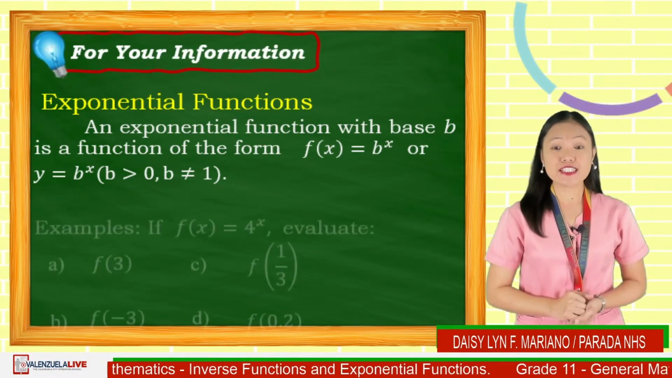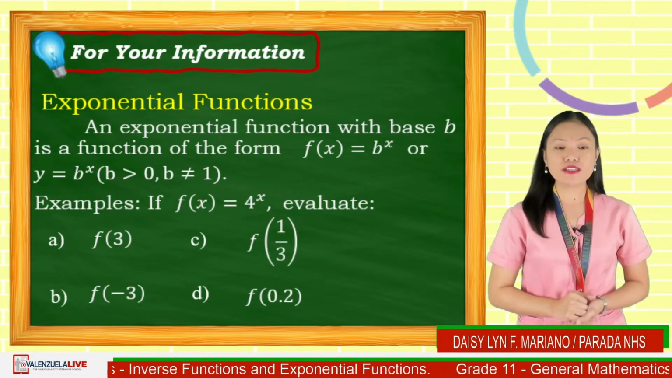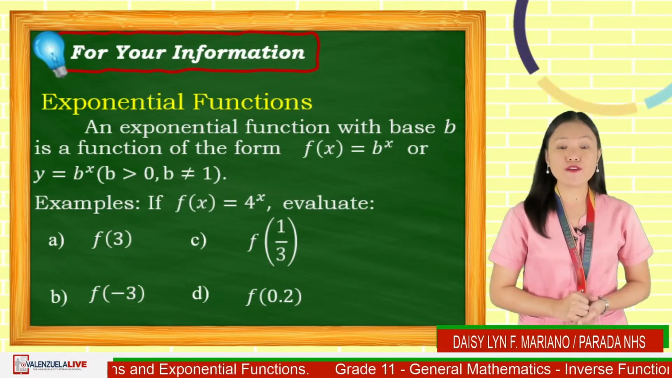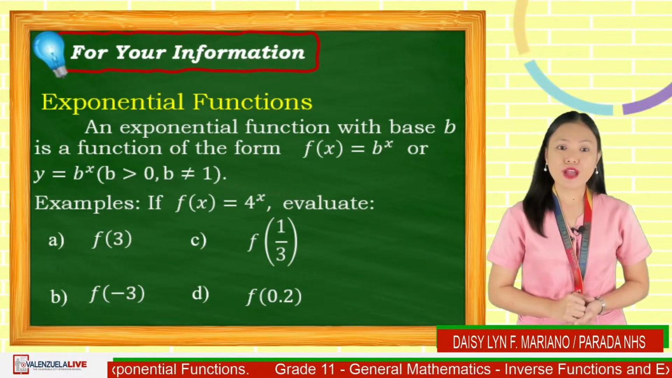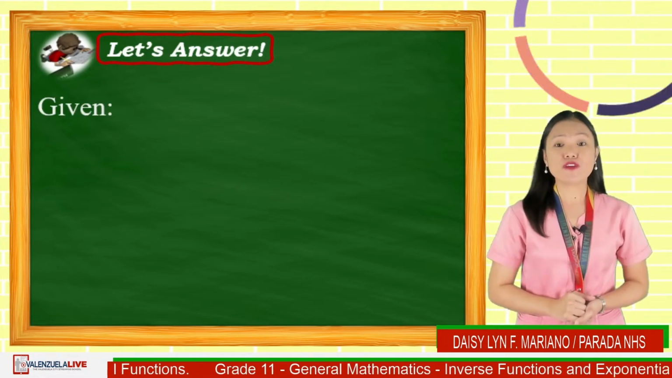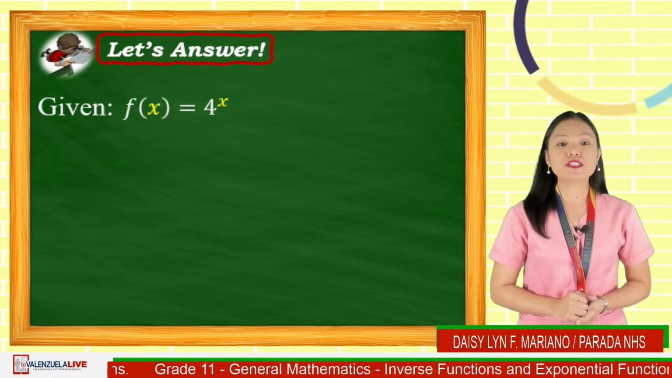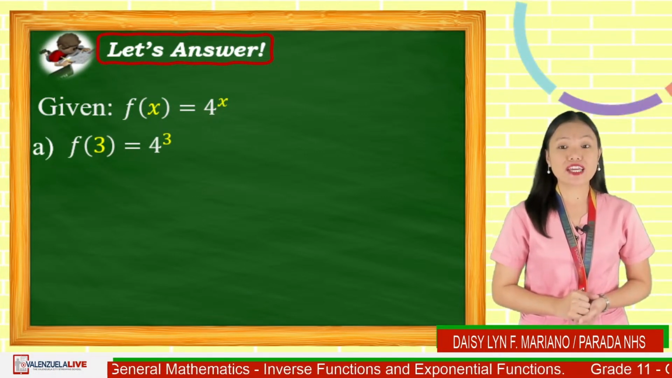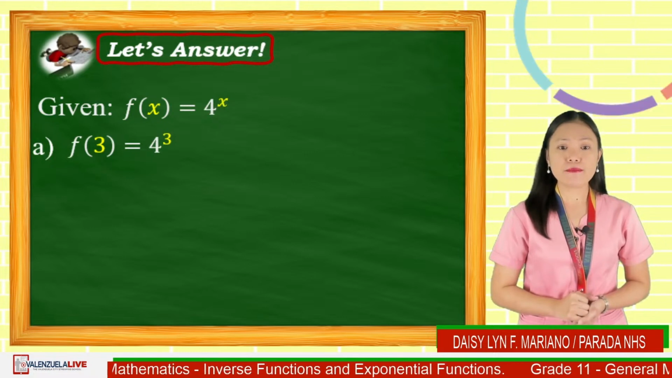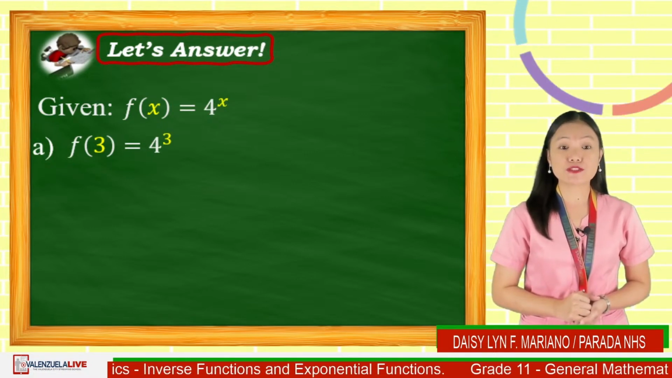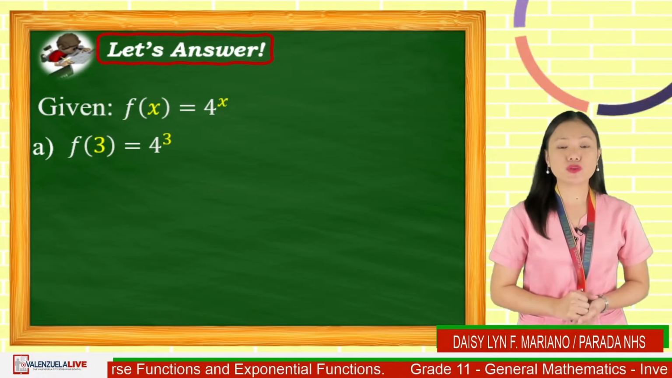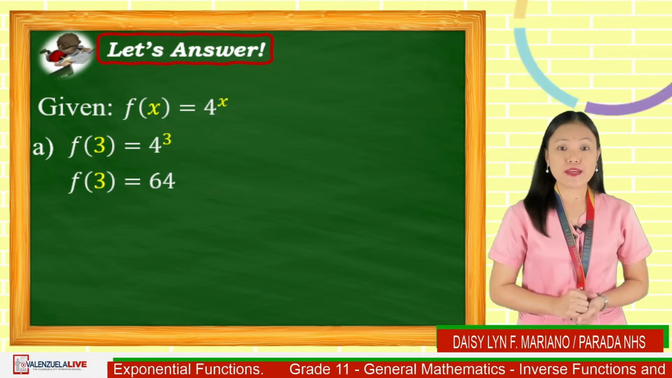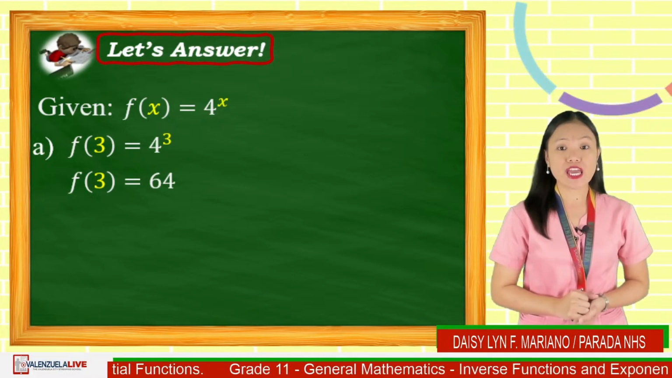Let us have this example. If f of x is equal to 4 raised to x, evaluate f of 3, f of negative 3, f of 1 over 3, and f of 0.2. For letter A, given that f of x is equal to 4 raised to x, substitute 3 from the given. We have f of 3 is equal to 4 raised to 3. 4 raised to 3 means 4 times 4 times 4, which is equivalent to f of 3 is equal to 64.